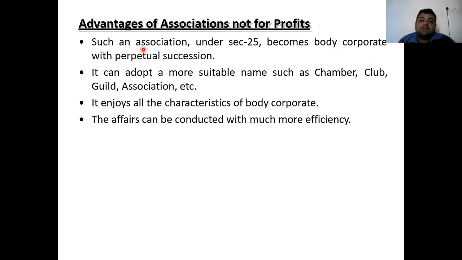First, such an association under Section 25 of the Companies Act 2013 becomes a body corporate with perpetual succession. Perpetual succession means that when it has been incorporated, it becomes a body corporate. Second, it can adopt more suitable names such as chamber, club, guild, association, etc. For example, if we take Lions Club, it is again a company, but it is using the name club. So it is an association which is not for profit.